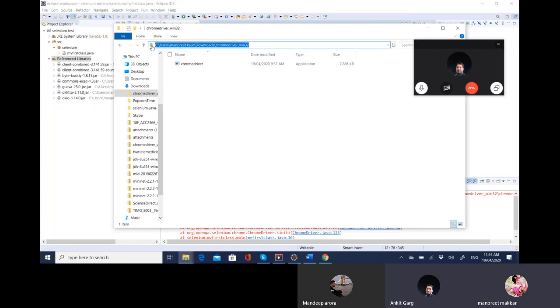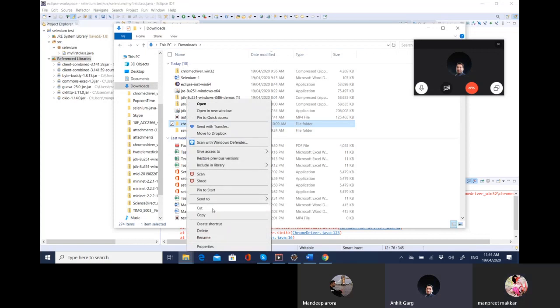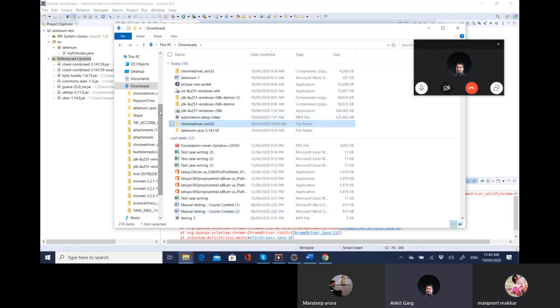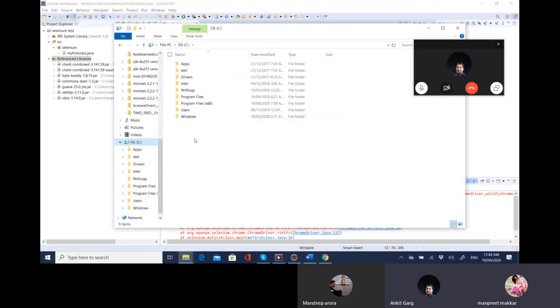Copy this folder from Windows 32, go to your C drive, and create a new folder, let's say named Selenium. Now paste your file here.